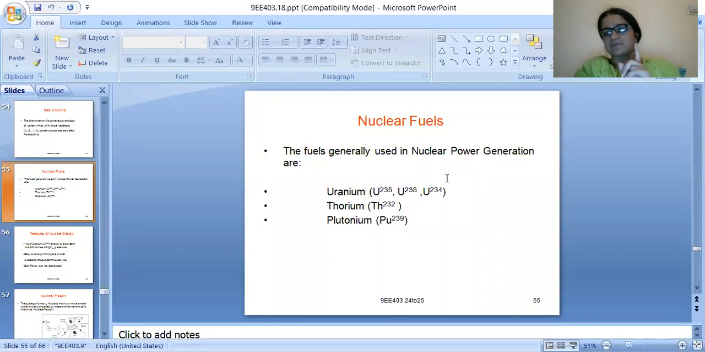Means they exhibit the property of radioactivity, and they can also be called radioactive materials or nuclear fuels. Okay, uranium: there are three isotopes of uranium. I already told about isotopes. They have written in brackets the isotopes along with their numbers. The atomic number of uranium is 92. Coming to thorium, thorium has atomic weight 232, and plutonium has mass number 239.